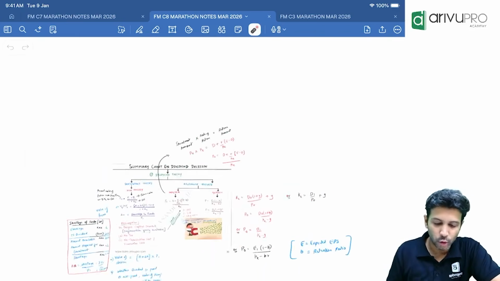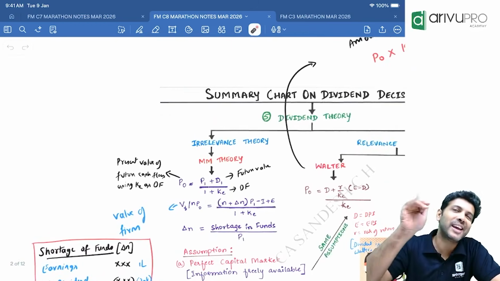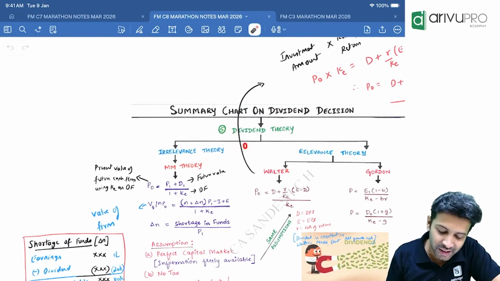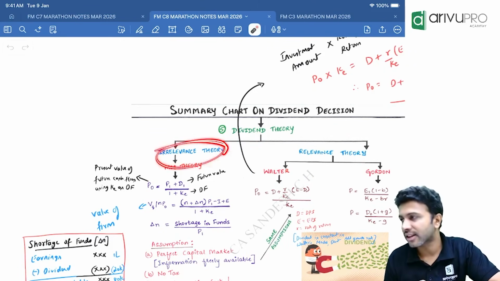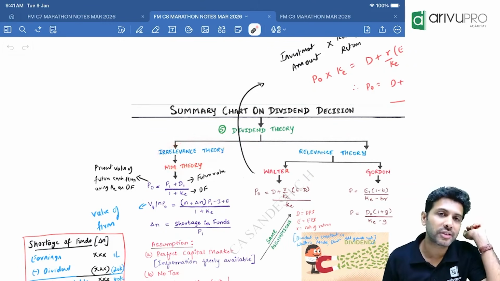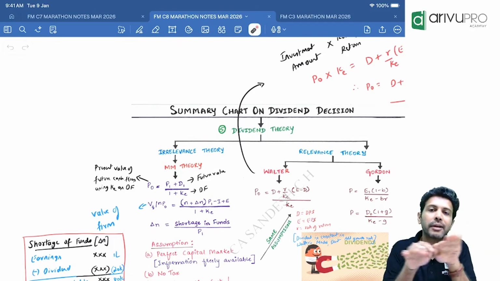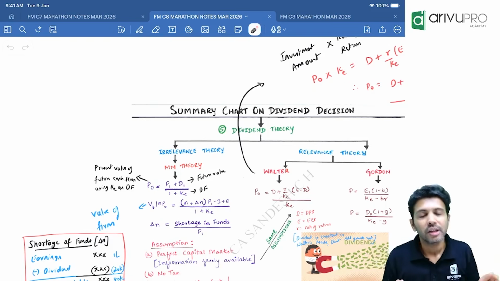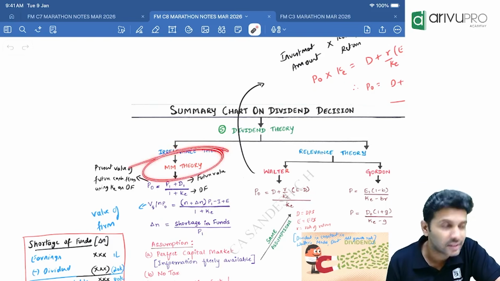Now, a few experts will come over here. Same as capital structure, we have relevance theory and irrelevance theory. The irrelevance theory's argument is that dividend policy is not relevant, meaning whether the company declares dividend or not, the market value of the firm will be the same. The first person arguing for this theory is our MM sir.